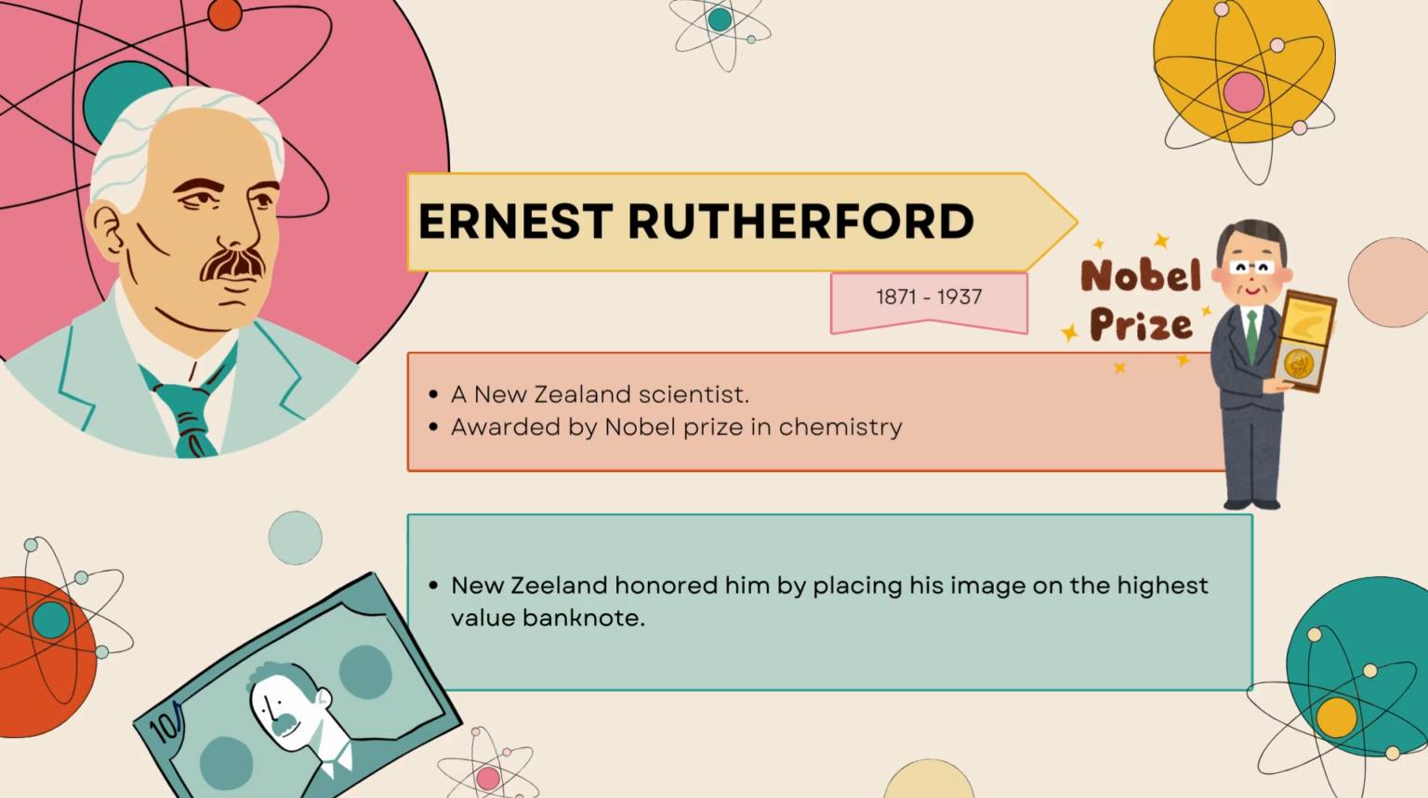So let us know more information about Ernest Rutherford. He was born in 1871 and died in 1937. He got the Nobel Prize. He was awarded the Nobel Prize in Chemistry. As we mentioned, he is a New Zealand scientist, and New Zealand wanted to honor him for his effort. So they put his picture on the banknote, the currency of this country.